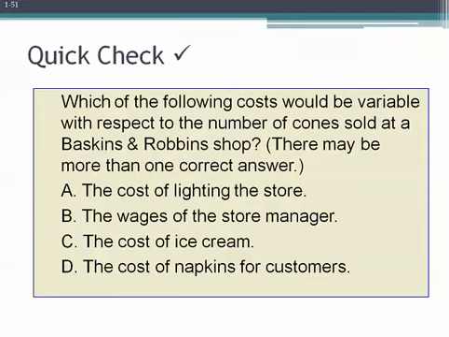Which of the following costs would be variable with respect to the number of cones sold at a local Baskin-Robbins shop? There might be more than one correct answer. Let's consider A, the cost of lighting the store. We need to light the store regardless of the number of cones that we sell. So clearly, the cost of lighting the store is a fixed cost.